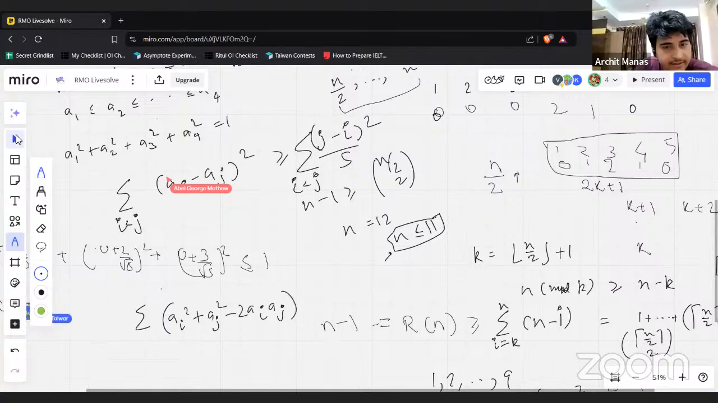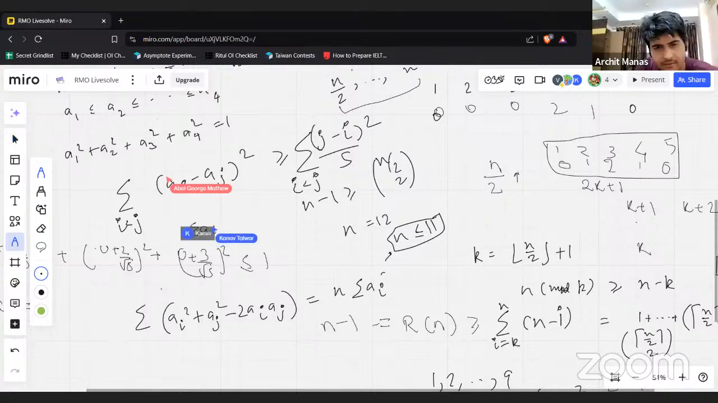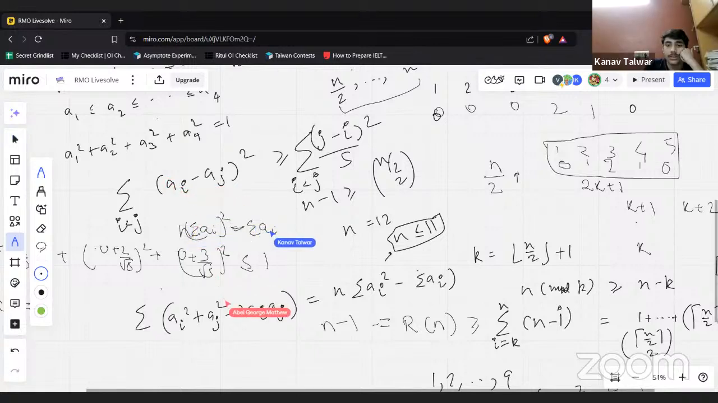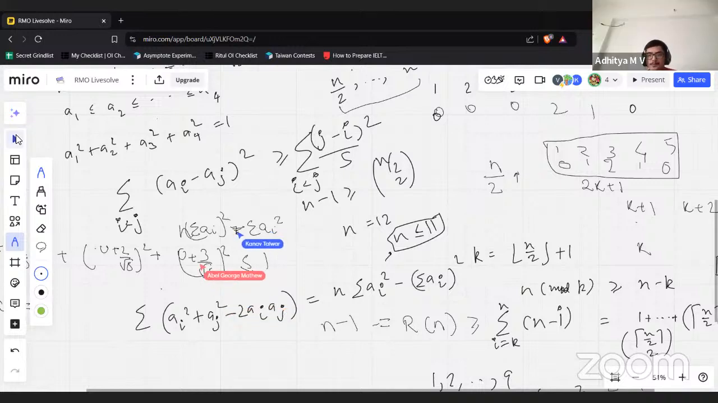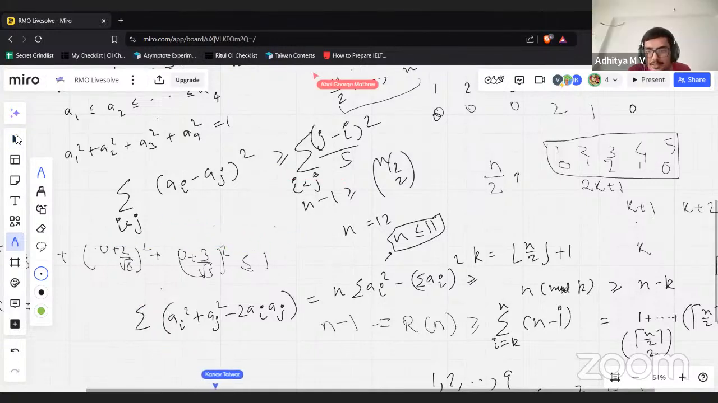What is this? It's not like we have the well known summation of AI AJ, which we don't know. I think this is just n times the sum of ai squared minus the sum of ai whole squared, something like this, right? Yeah. Okay, I wrote it in the opposite way. So you're being told that this is at least how much? 1/5 times the same summation for all ones, 1 to j.